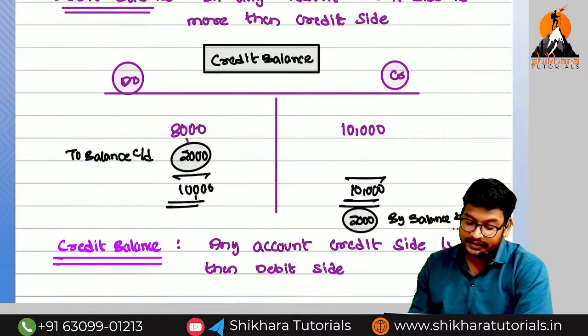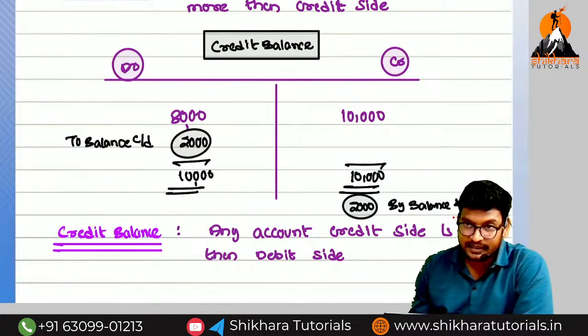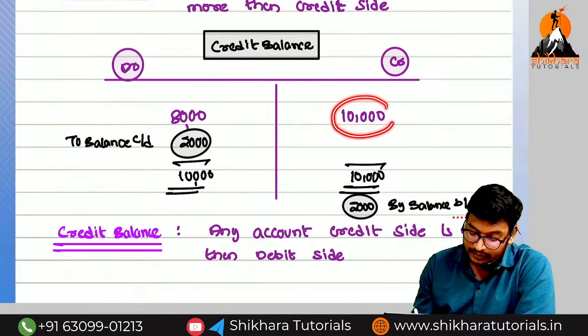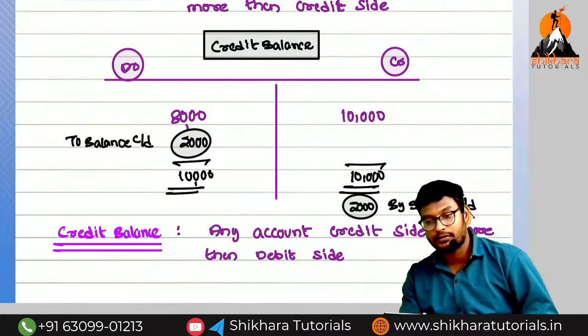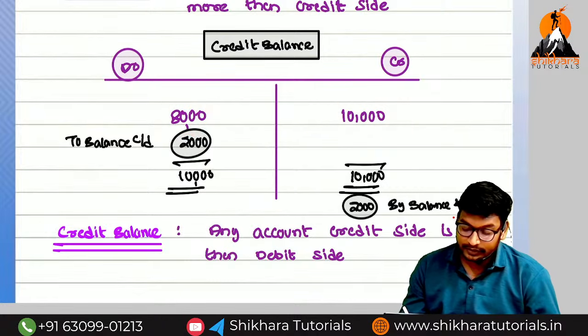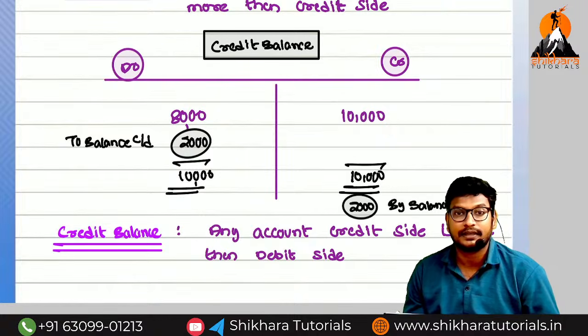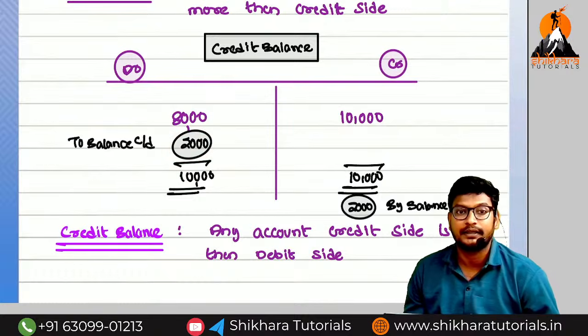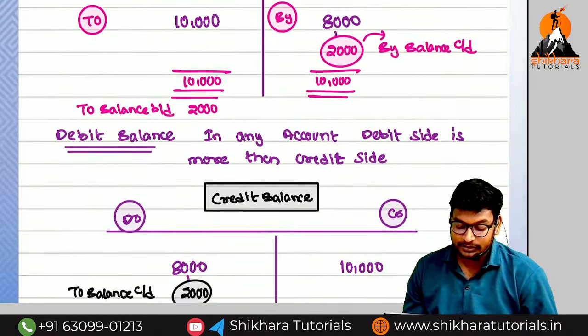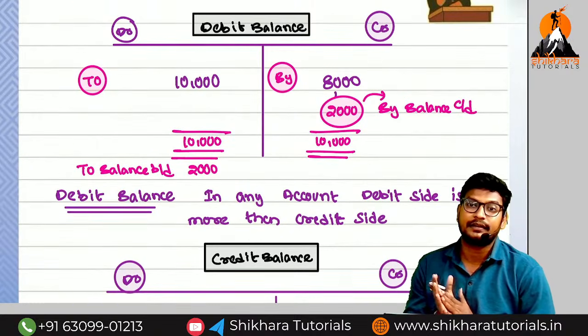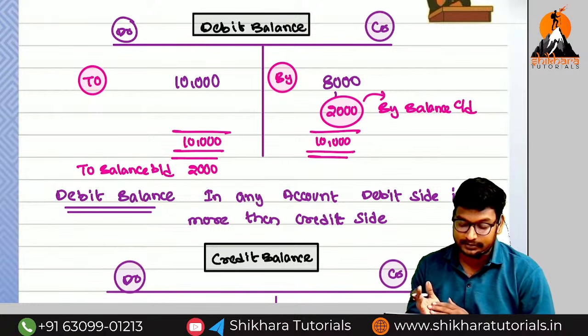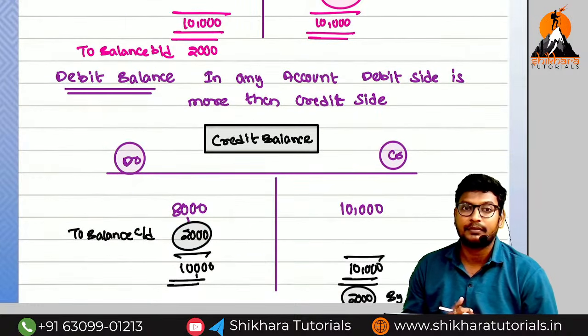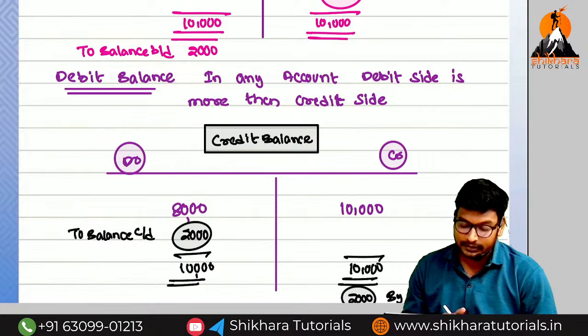So what is the meaning of credit balance, sir? I am taking the same example. In the credit side, how much? 10,000, and the debit side is how much? 8,000. Which side is more? Credit side is more. For that reason, this account is showing which balance? Credit balance. And the closing balance we are going to get on which side? Debit side. So what are the first two meanings? What is the meaning of debit balance? Debit side is more than the credit side. What is the meaning of credit balance? If the credit side is more than the debit side.